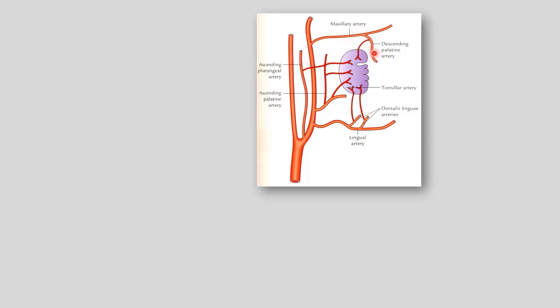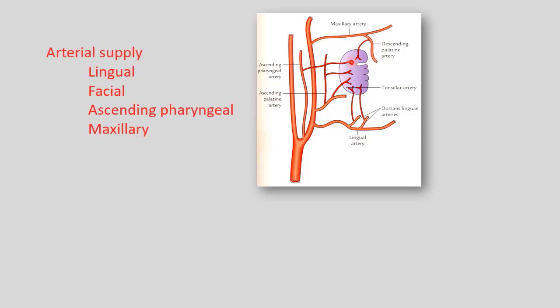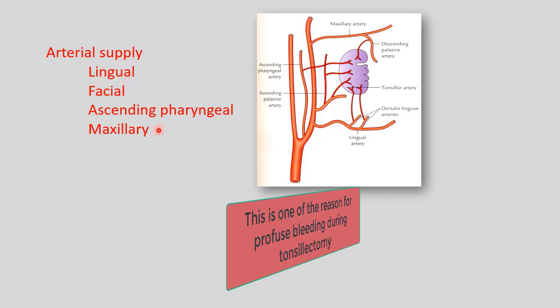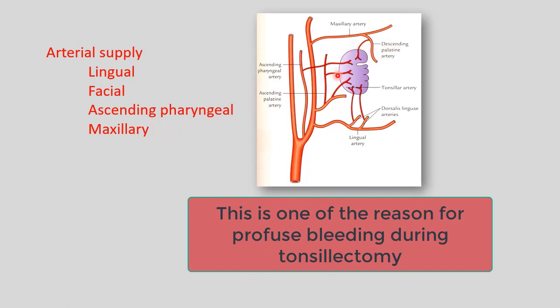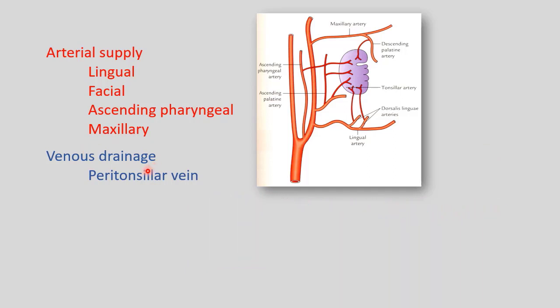The descending branches from maxillary artery are also supplying palatine tonsil. To collectively name again, the branches of external carotid artery, lingual, facial, ascending pharyngeal and maxillary, all these are supplying palatine tonsil. The venous drainage is peritonsillar vein, which is on the lateral aspect of palatine tonsil.